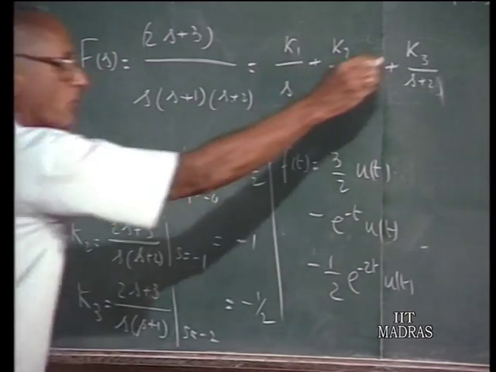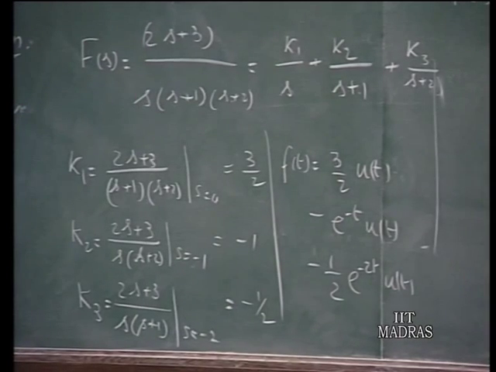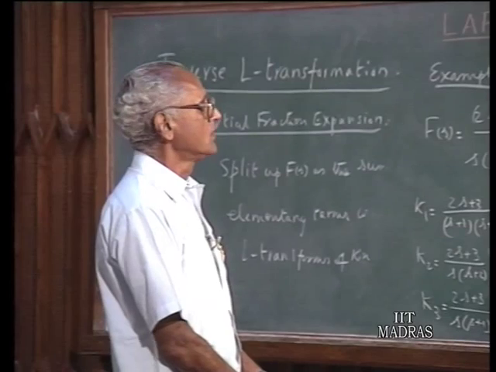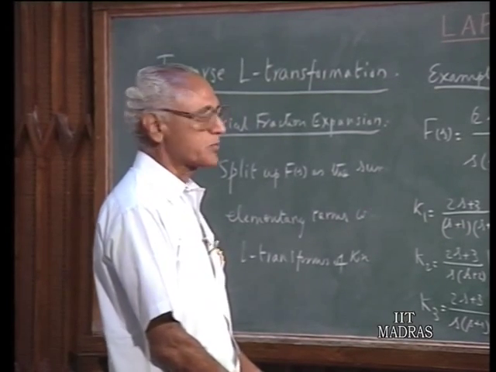So, this is how one can find the partial fraction expansion in the case of simple poles, and from that you can find the time function to which the original given F(s) corresponds.